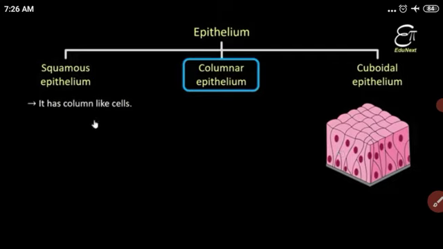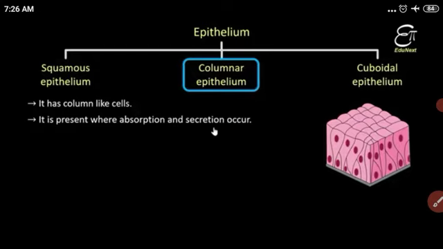I told you columnar means it has column-like cells, pillar-like cells. The main function of these cells is absorption and secretion. Absorption: the intestine absorbs the nutrients. Some glands secrete the important things which are required for all parts of the body. In the glands and in the small intestine, the columnar epithelial tissue is present.